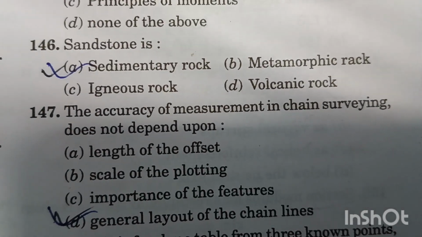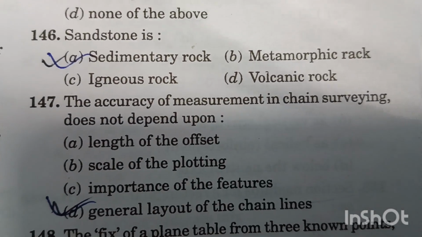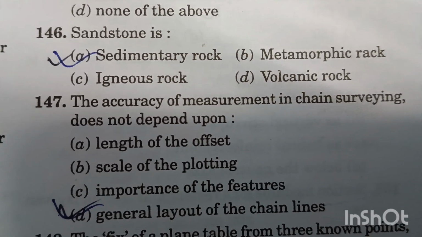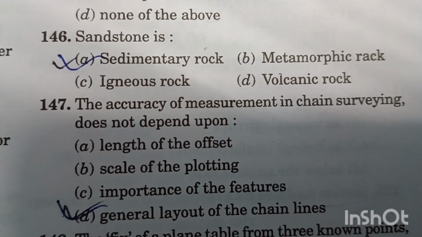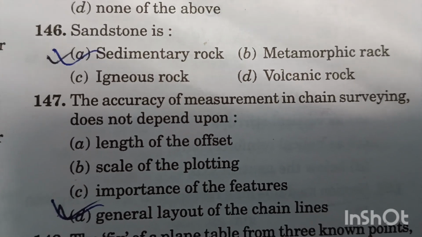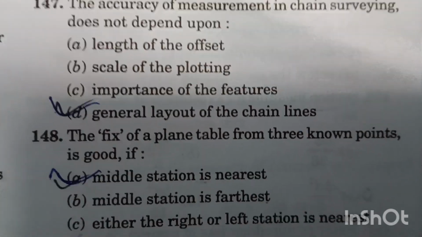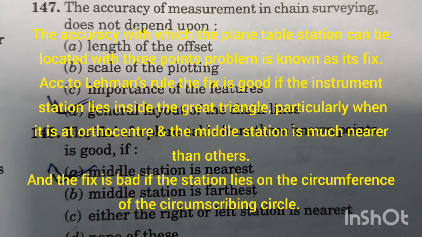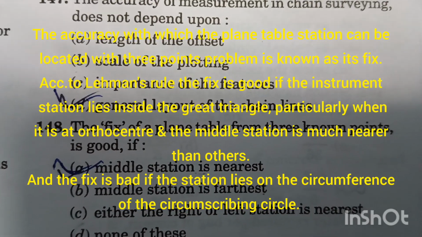Question number 147. The accuracy of measurements in chain surveying does not depend upon the general layout of the chain lines. Option D is right answer, but the others are dependent factors A, B, C. Question number 148. The fix of a plane table from 3 points is good if the middle station is nearest.